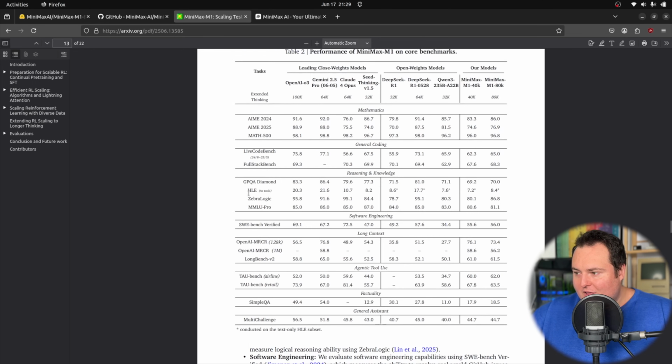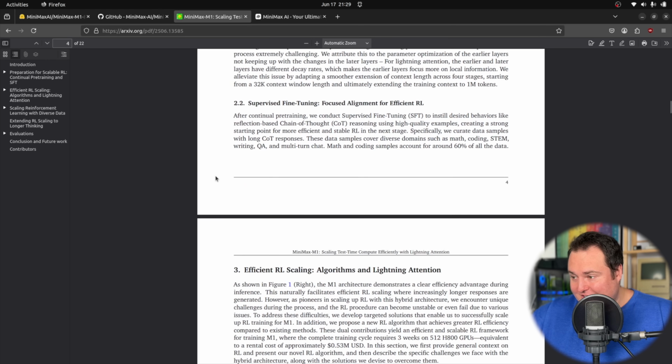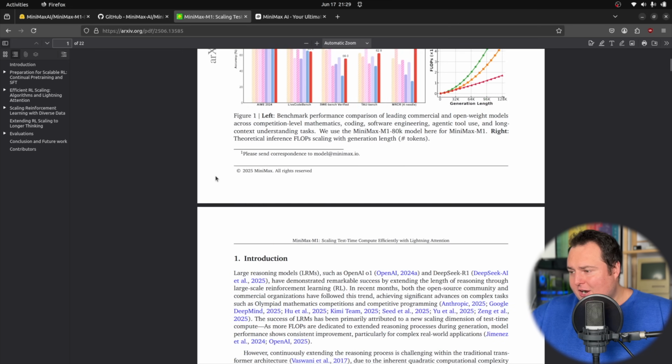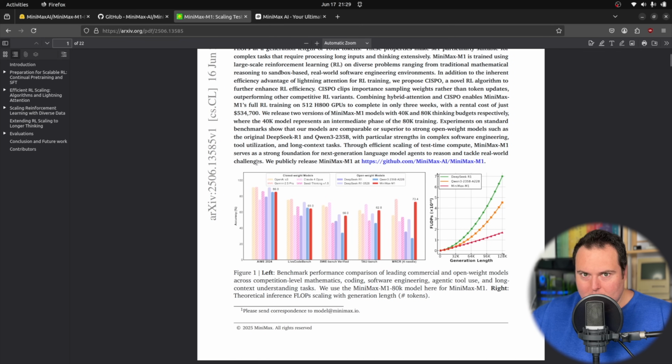Now, beyond this, there are some complex machine learning engineer style things in this paper that I'm not going to go over because I don't want to confuse folks, not because I don't understand them myself. But the cool thing here is that it is far more efficient than comparable models in terms of the computational horsepower it actually uses for a specific generation length. So that's what this chart right here shows, where, okay, here's DeepSeek R1 and Qwen 3 235A22B, which is the Qwen 3 big MOE model.